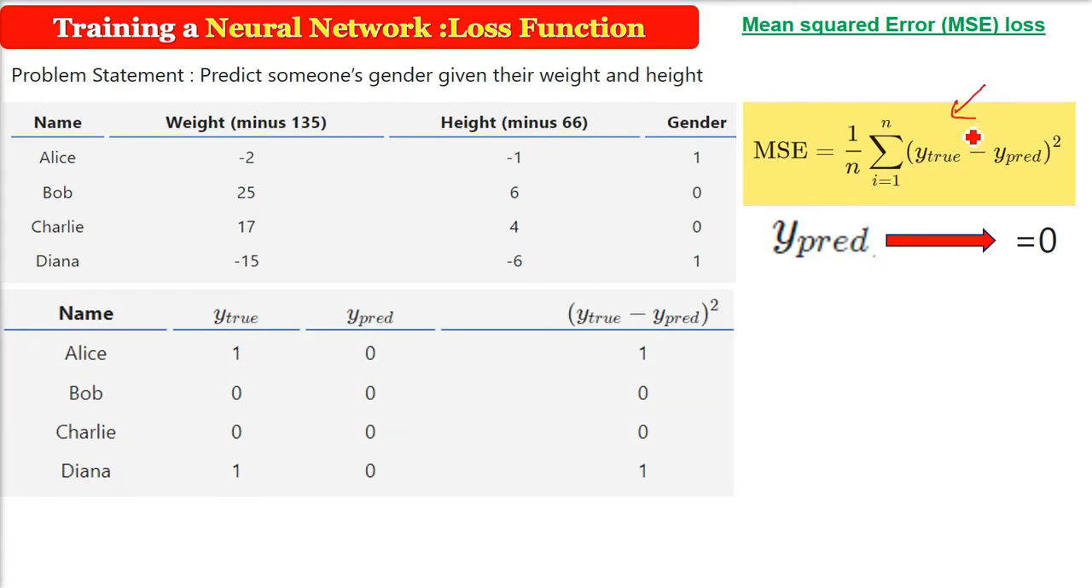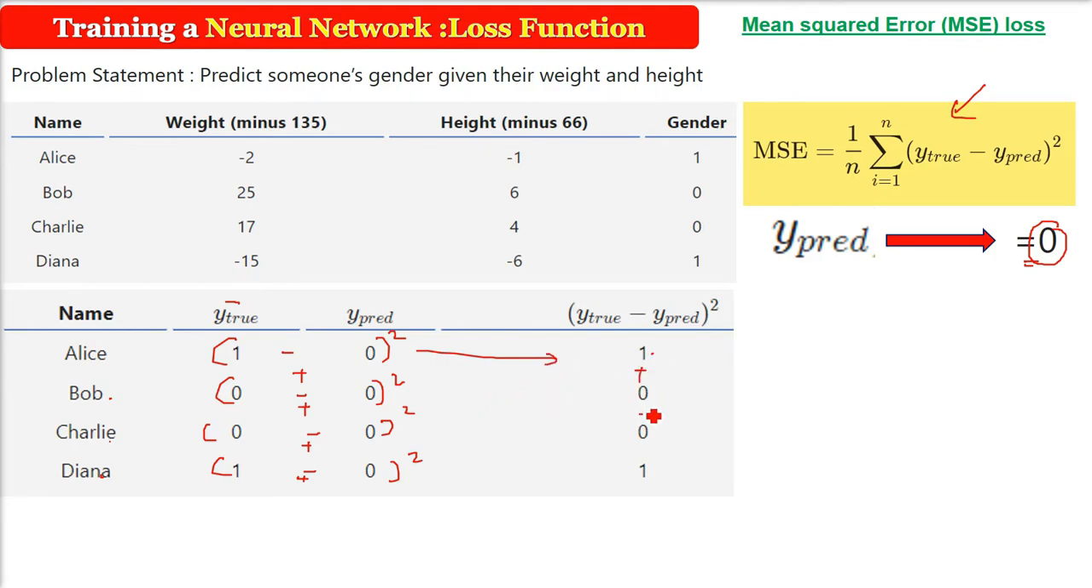Since y prediction for this neural network is always 0, and the true values we always know: Alice is a female, Dinah is a female, so 1 and 1. Bob and Charlie are male, so 0 and 0. The network is always giving us only 0, saying everyone is a male. So we take the difference, y true minus y prediction, and square them all. We subtract these two columns and square them, and then we add them. So when we add them, this is 1 plus 0 plus 0 plus 1.